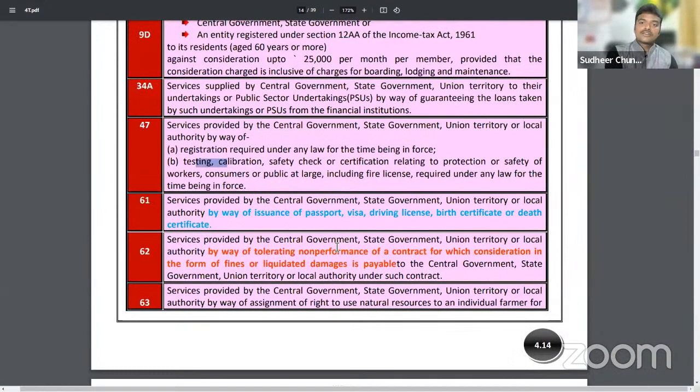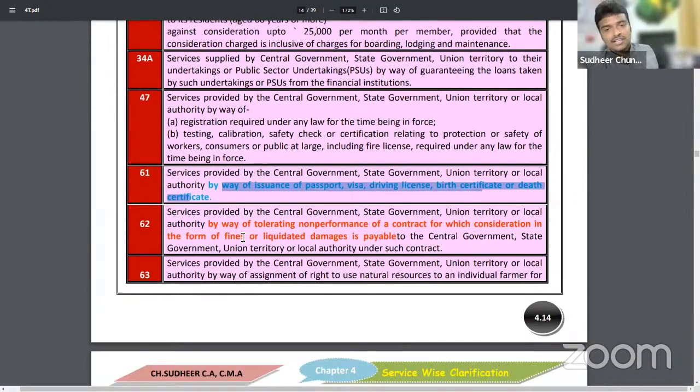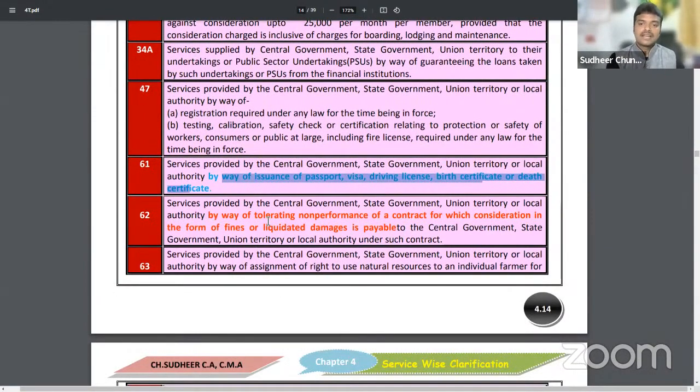Next, sir, at Mee Seva we pay charges for passport, visa, driving license, birth certificate and death certificate. That is also exempted from GST. Next, liquidated damages paid to government. Suppose government has given me one contract and I have not completed it in time.